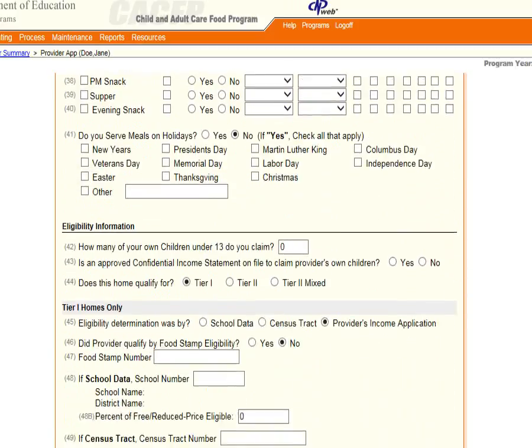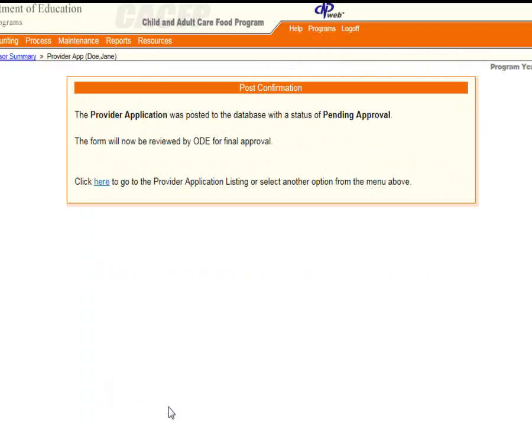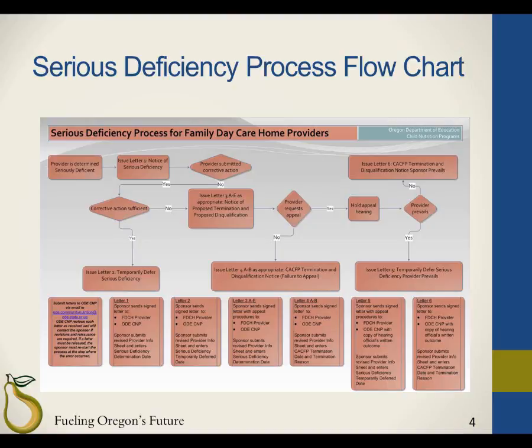Once entered, scroll to the bottom of the screen, check the checkbox and click Submit. The revised provider info sheet will update into a pending approval status. This will trigger your assigned specialist to review the revised provider info sheet and compare the date to the letter. Your specialist will contact you if any changes are necessary. Once the provider info sheet is accurate and complete, the specialist will approve the revised sheet. Now let's go back to the flowchart.